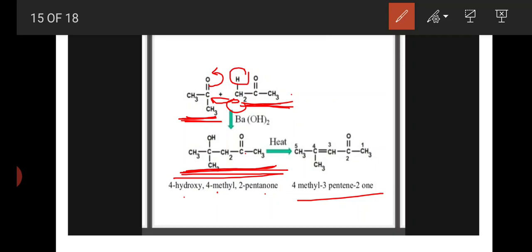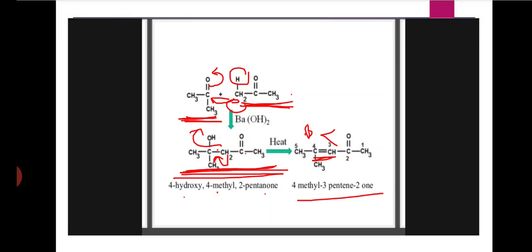Okay, on heating, this loses water. From here one of the alpha hydrogen bonds shifts to here, the water molecule is eliminated, and a double bond forms between these two carbons. Okay, this is the alpha carbon and this is the beta carbon. Final product is 4 methyl 3 pentene 2 one.